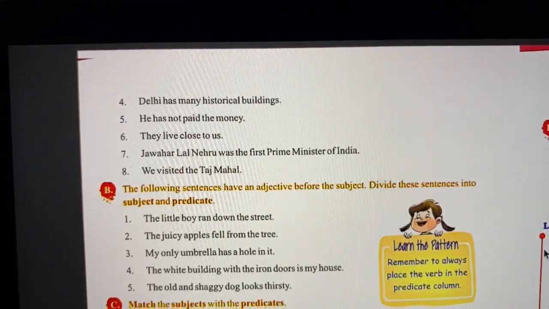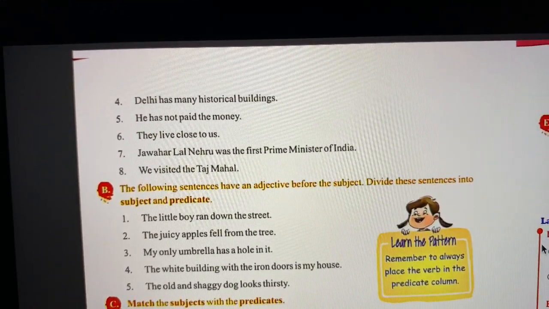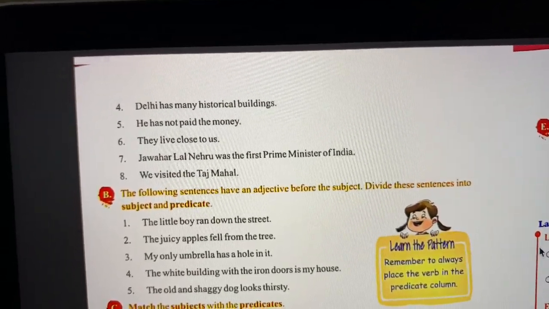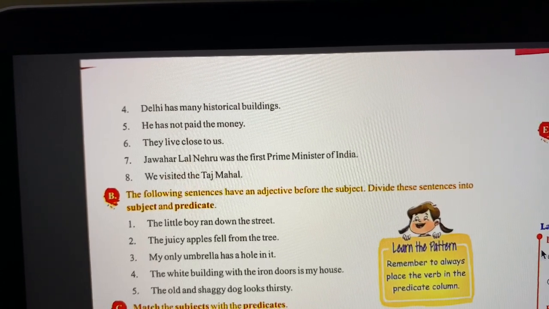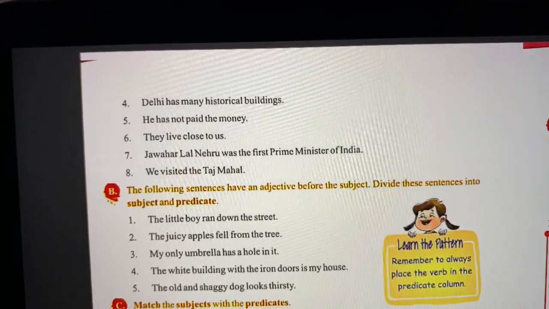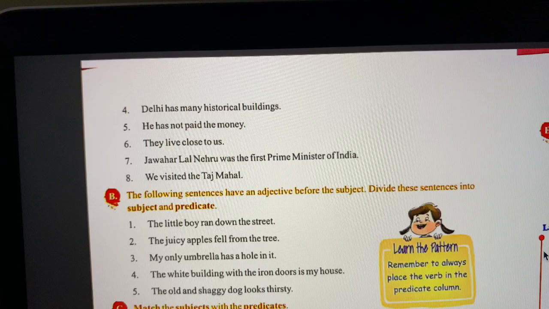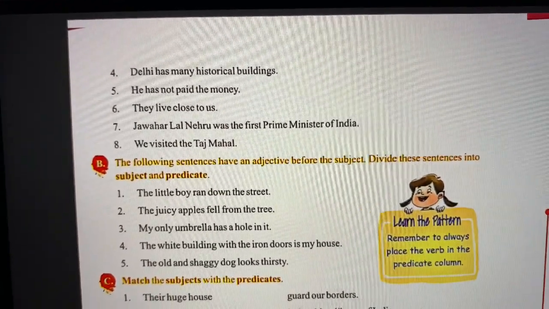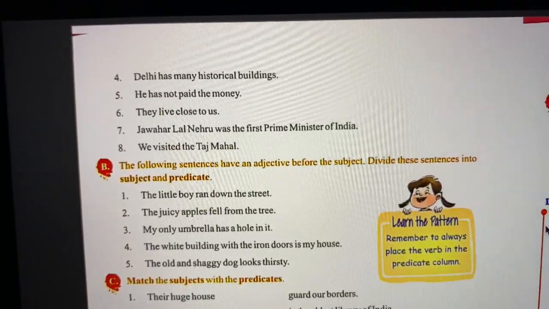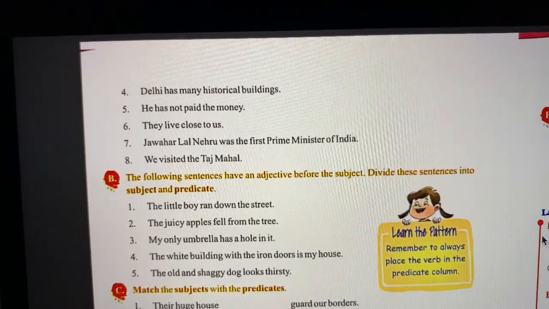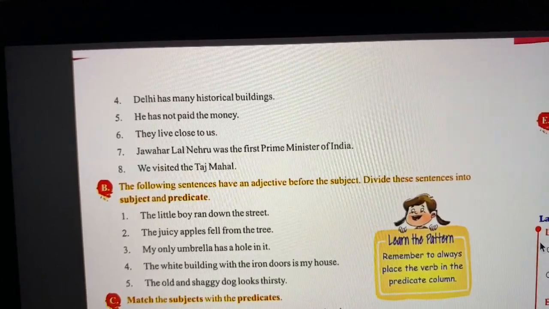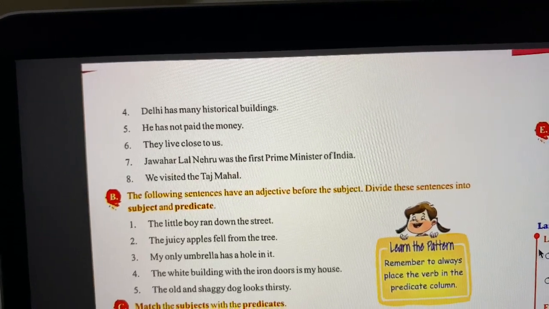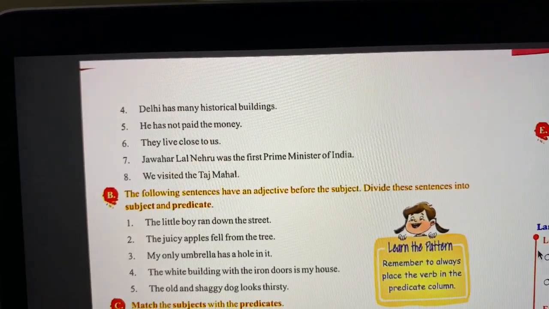Okay. The next sentence, "the juicy apples fell from the tree." So "the juicy apples," this is the subject. "Fell from the tree" is the predicate. Okay. And the word "juicy" over here is the adjective because it describes the apples. The next sentence, "my only umbrella has a hole in it." Okay. So "my only umbrella" is the subject, "has a hole in it" is the predicate, right?